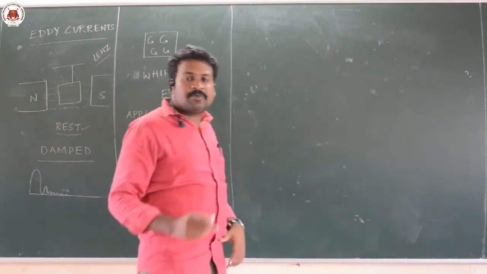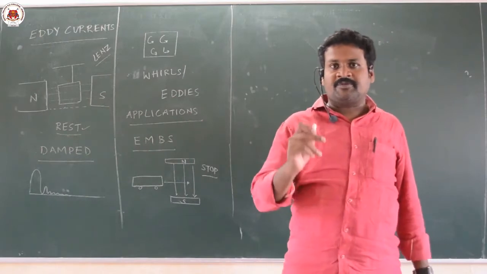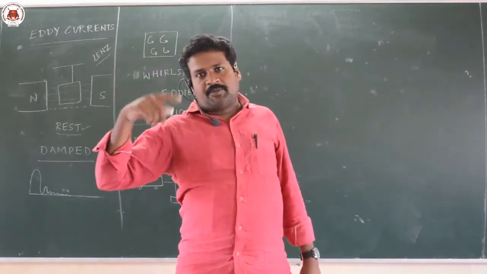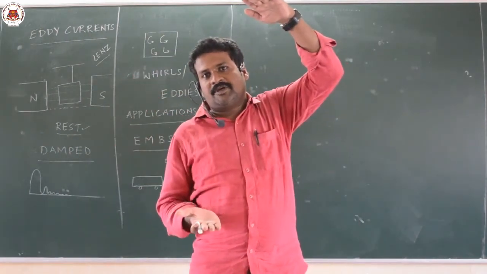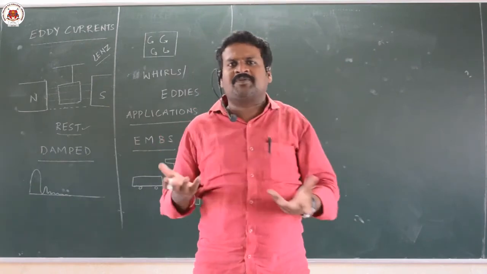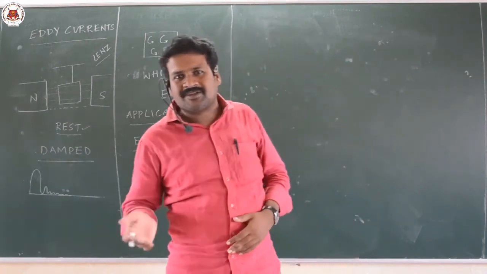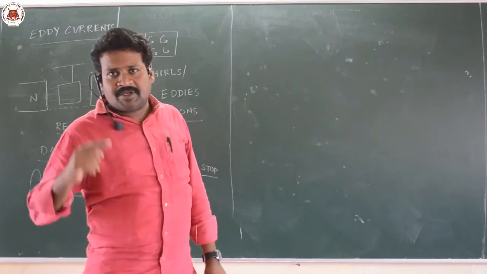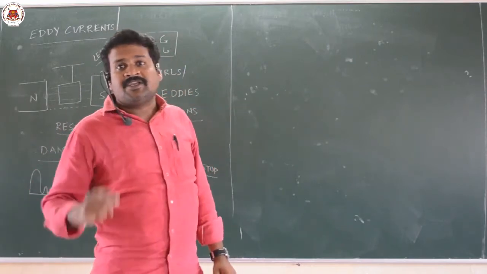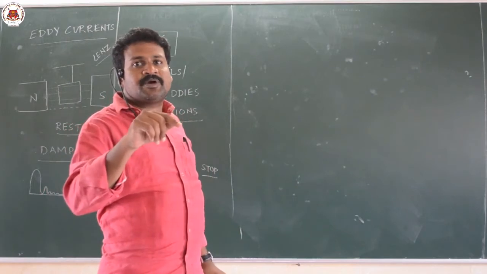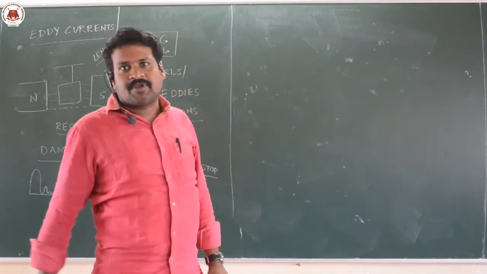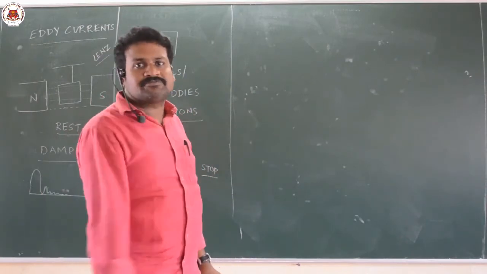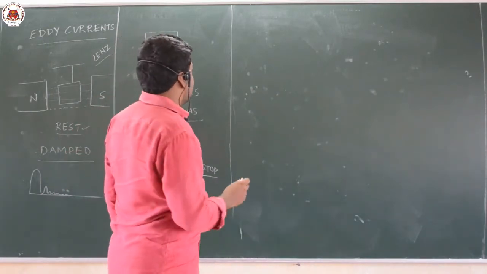This is called the electromagnetic braking system. So these strong electromagnets are kept top and bottom near the station. Whether they keep magnets or not is secondary, but they will create some magnetic field and make the train move inside it. When the train is moving inside the magnetic field, EMF is induced, and the induced EMF always opposes the cause. The cause is the movement of the train, so that induced EMF will stop the train. This is one system.